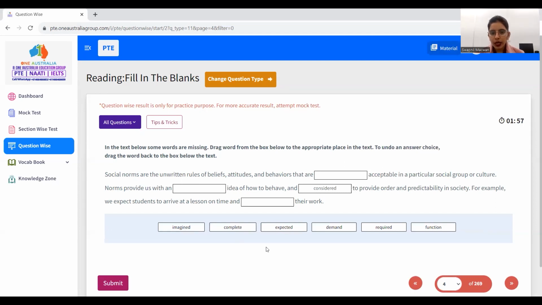So idea can't be imagined. It is an expected idea. How to behave and dash. How to behave and imagined. How to behave and complete. How to behave and demand. How to behave and required. This is a type of collocation, like how to behave and function.